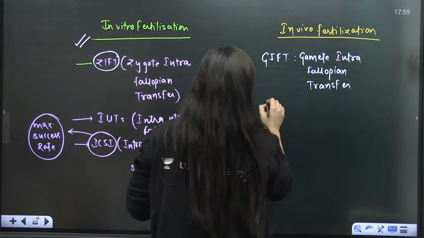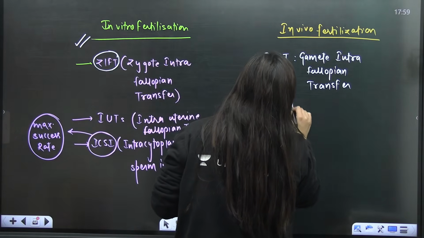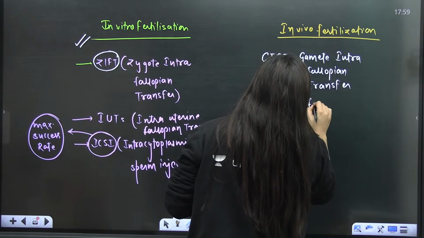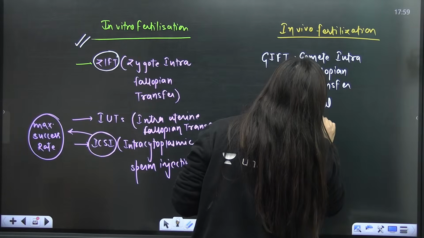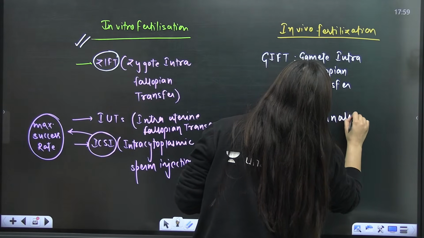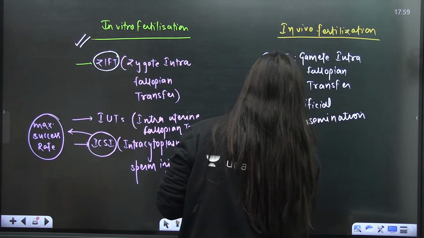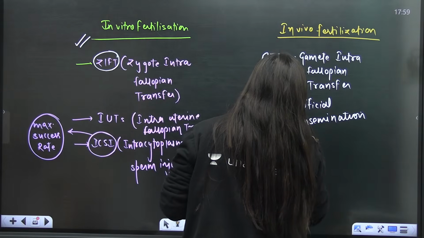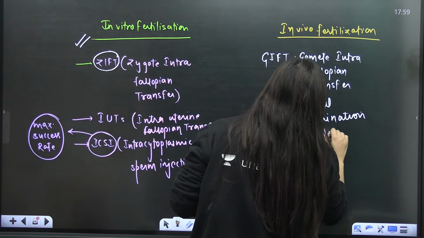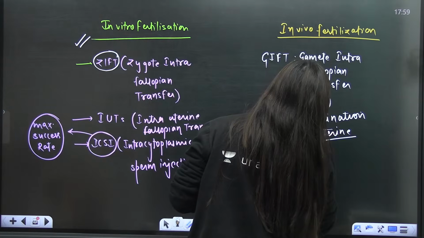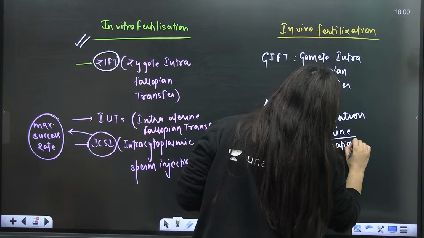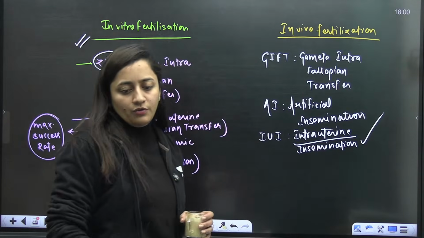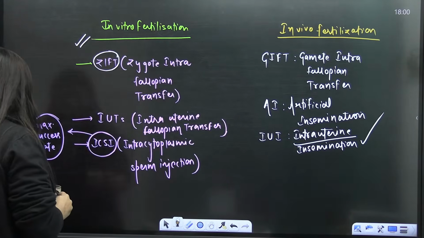So this is how it is. There is one AI, artificial insemination, where the gametes will be transferred artificially within the female genital tract. So fertilization is still in the body. One is IUI, intrauterine insemination. This is what you have to remember. Is that clear?